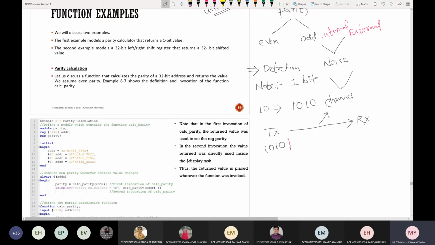In order to overcome that, I'm trying to add one more extra bit. This is called a parity bit. Suppose I want to make it even parity: the total number of ones including the parity bit, if it is even, is called even parity. So an even number of ones should be there. If it is odd parity, the number of ones should be odd. Now I want to make it even parity.